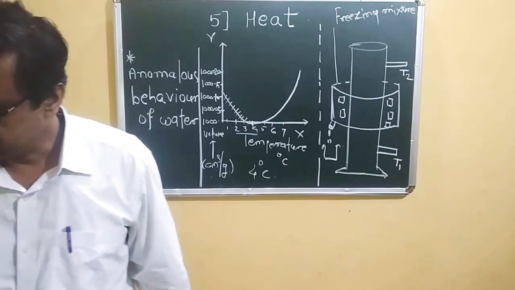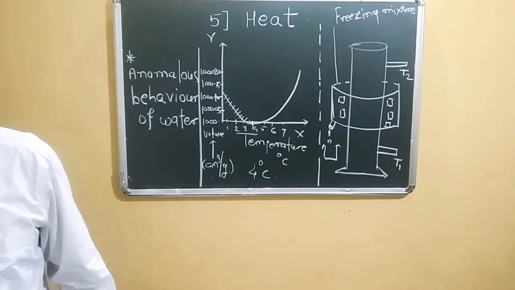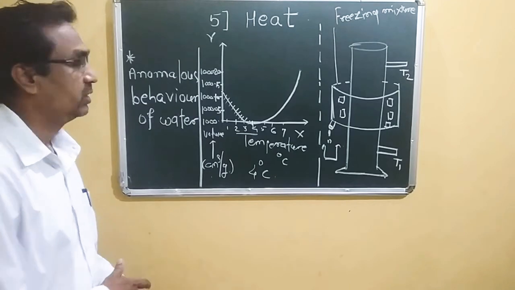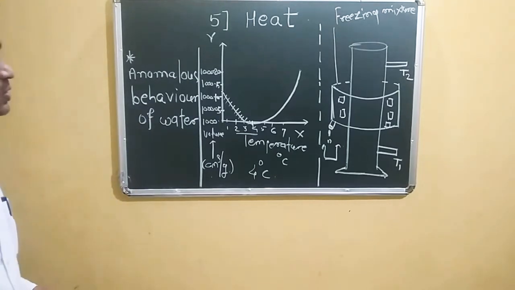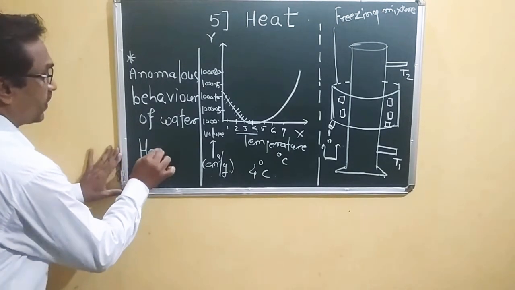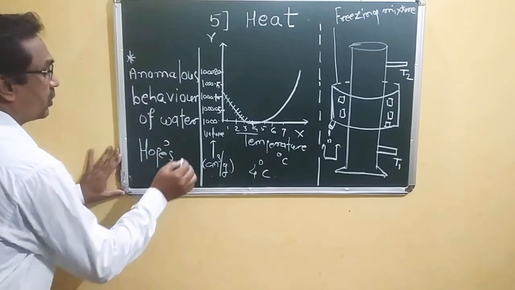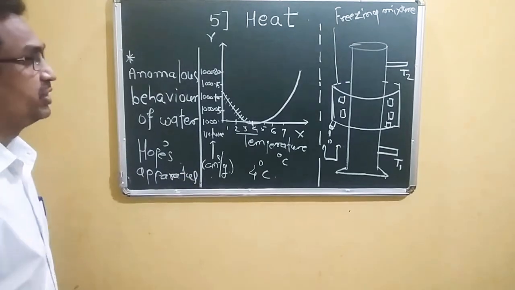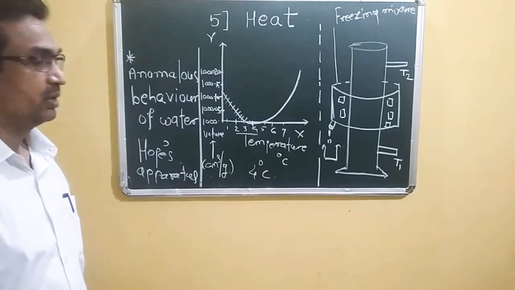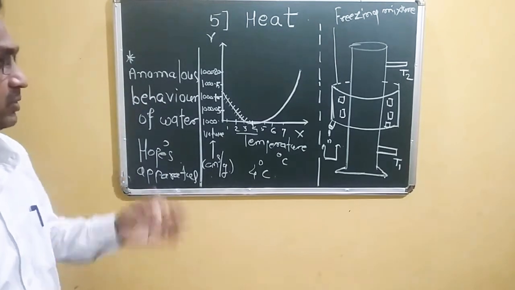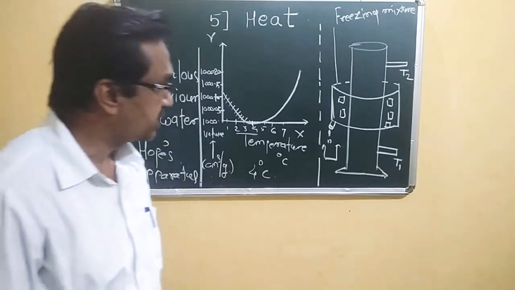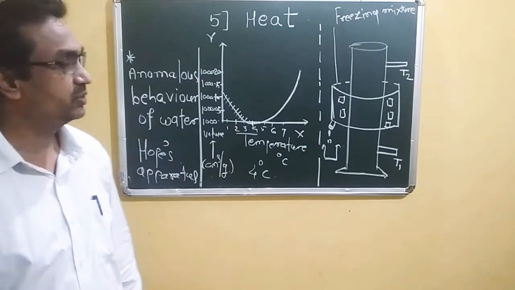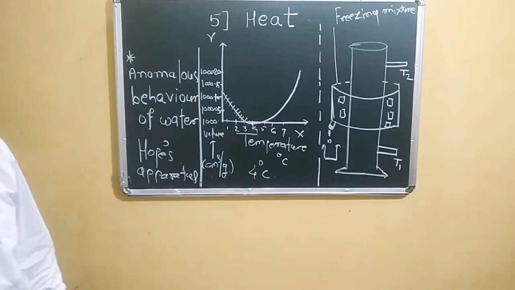After that, we have to study the anomalous behavior of water by using Hope's apparatus. By using Hope's apparatus, we can easily observe the anomalous behavior of water. Here is the construction of Hope's apparatus. We have provided a diagram on page number 65.